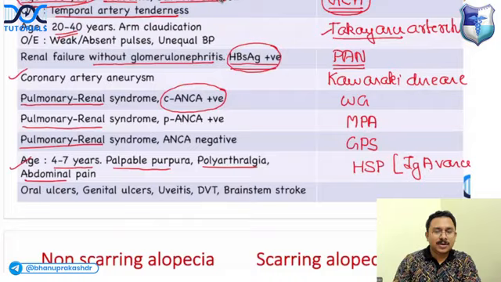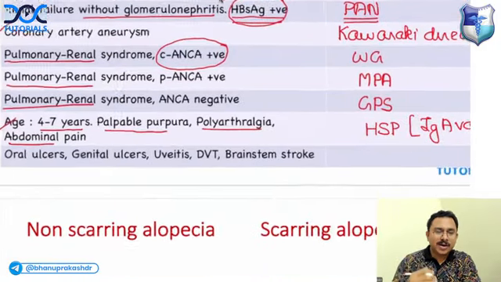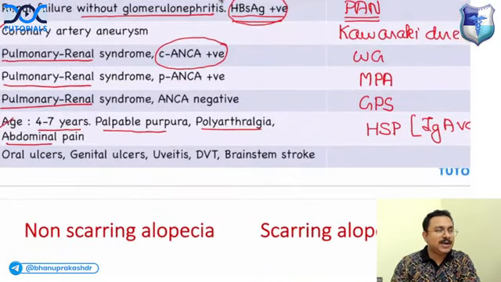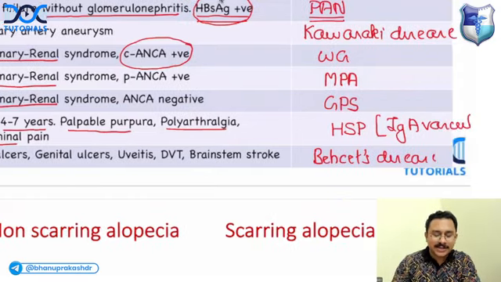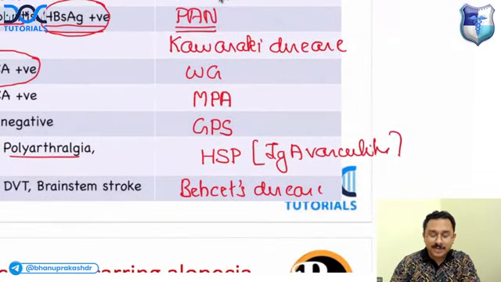Okay, right. Now, if you get oral ulcers, genital ulcers, uveitis, deep vein thrombosis, and brainstem stroke, what is the diagnosis? Behçet's disease. What is the skin test for Behçet's disease known as? Anybody? What is the skin test for Behçet's disease known as? Pathergy test. It's called Pathergy test.